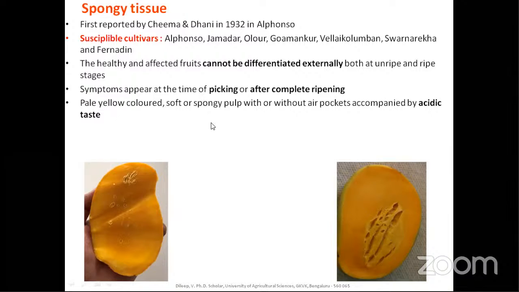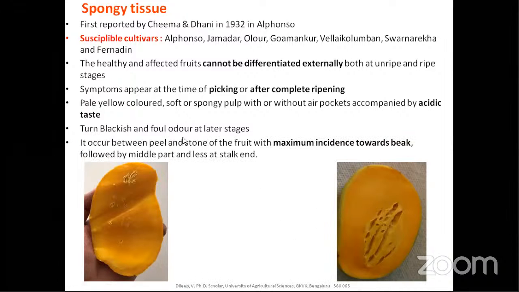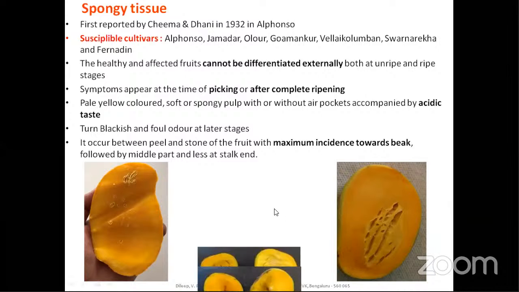The symptoms are pale yellow colored, soft or spongy tissue, pulp with air pockets, and the taste will be very acidic or sour. When it prolongs, a blackish color and foul odor will come, and the fruit will be unmarketable. It occurs between the peel and stone of the fruit with maximum incidence towards the beak. The beak is the lower portion. I will show you the picture.